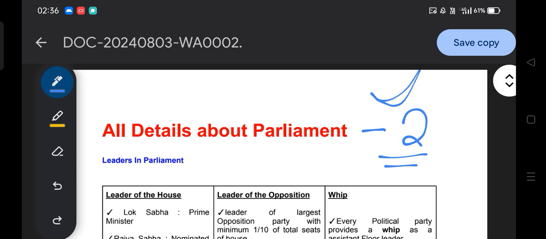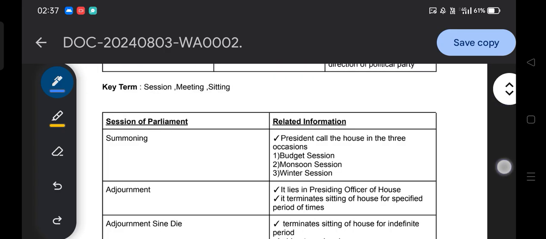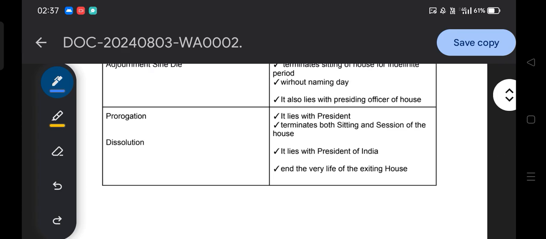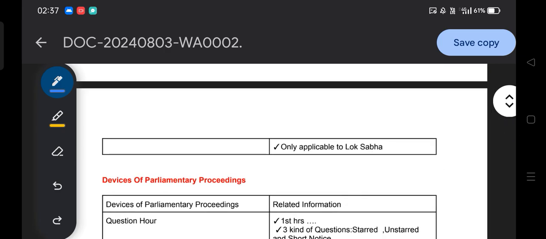So far, in all details about Parliament, we have discussed up to the sessions of the Parliament, and today we will emphasize the devices of parliamentary proceedings. To run a parliament there are different rules, regulations and standards that need to be followed, and these are known as the devices of parliamentary proceedings.